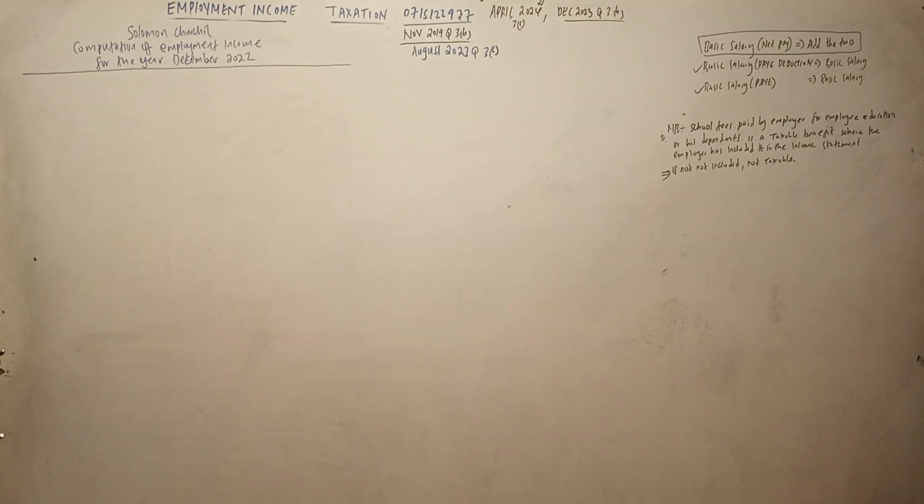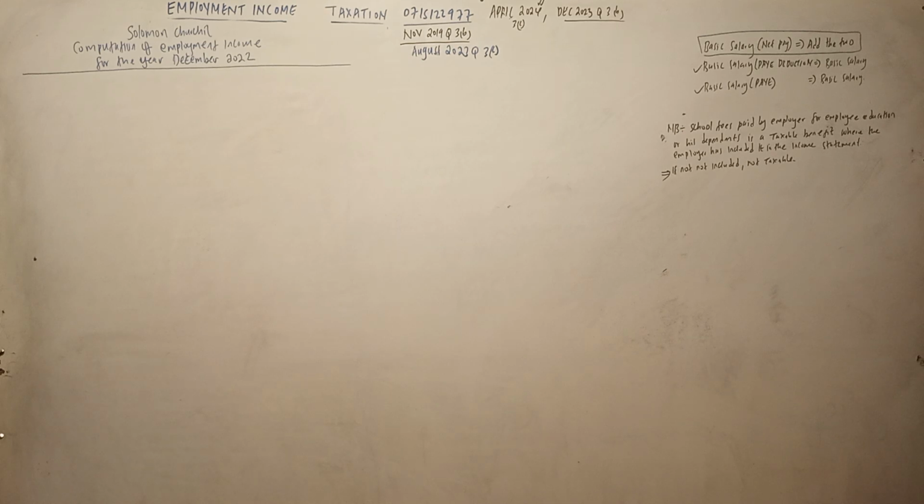So the first information, his basic salary was 120,000. Net pay ni ngapi hapo anatuambia? Net pay 14,000. We shall include the two actually. In this question we are going to include the two.